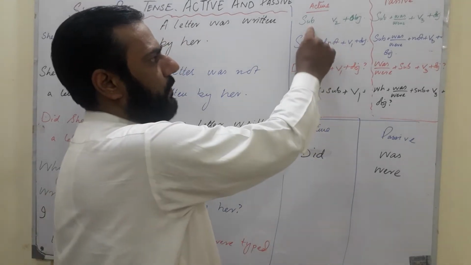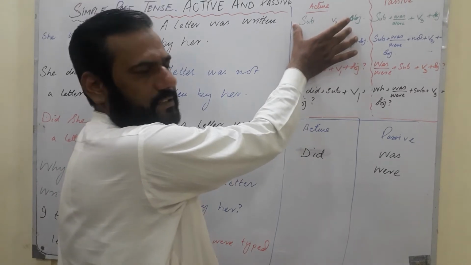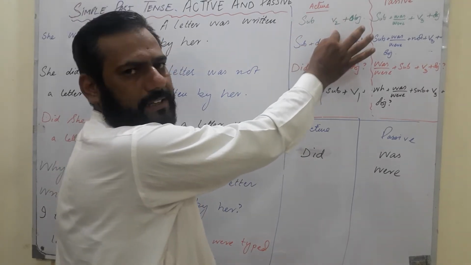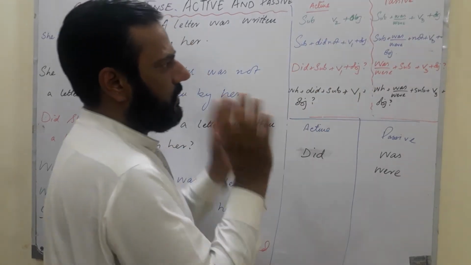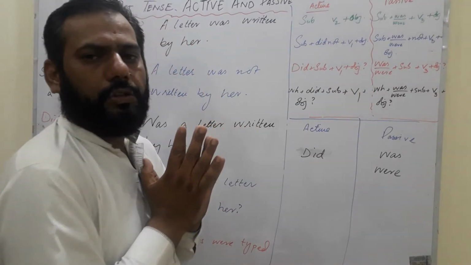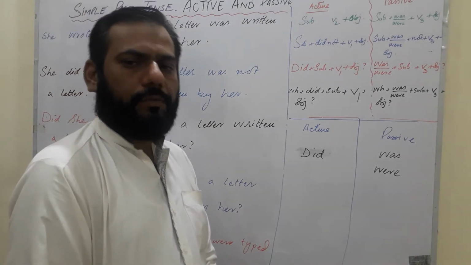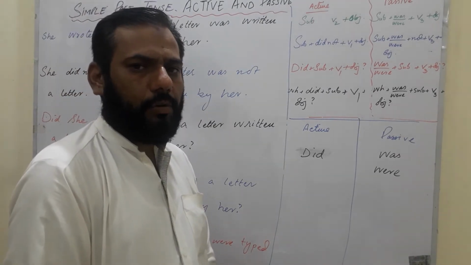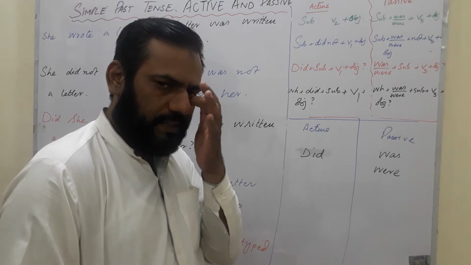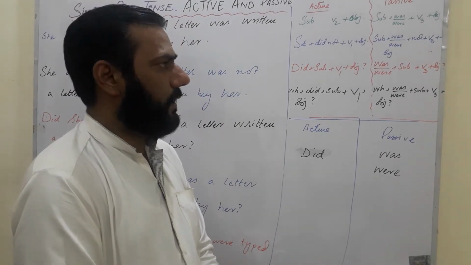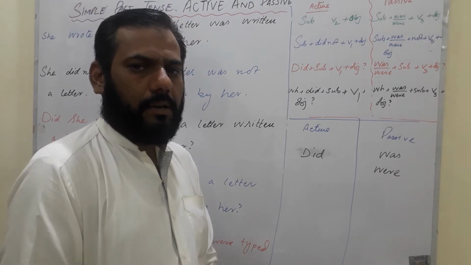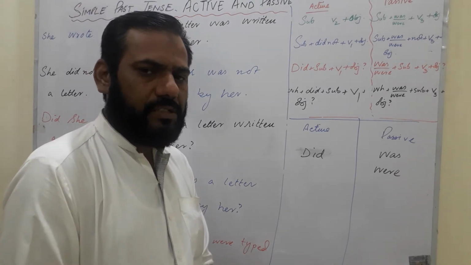So read out. First of all, simple past active: subject and second form. I have written this as active, and the passive you see is was/were and third form. These two structures should be kept in the mind of students before they deal with sentences. The first main thing you will have to keep in your mind is that if you can learn these two structures by heart, you can easily do the job.